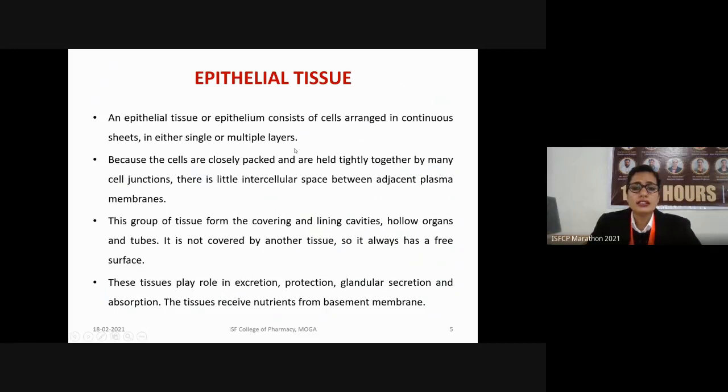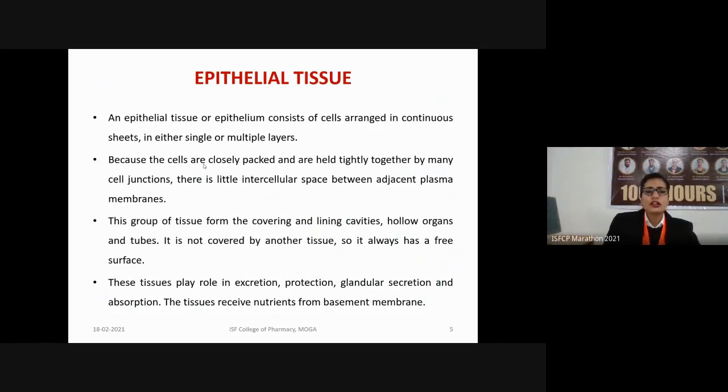As we discussed in our previous lecture, the cells which are present in the epithelial tissues are very closely packed, or very tightly packed, and they are held together with one another by many types of cell junctions. Mainly tight junctions are also present in the case of the intestine. So there is very little intercellular space present between the adjacent plasma membranes. Why? Because they are held tightly together with the cell junctions.